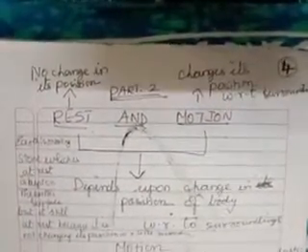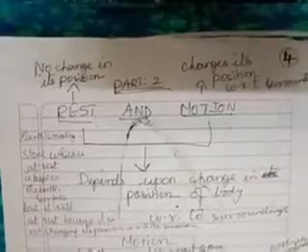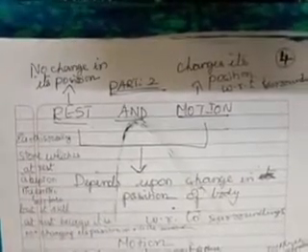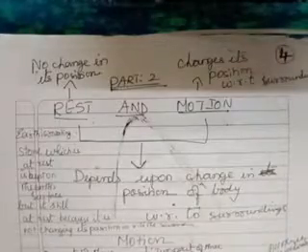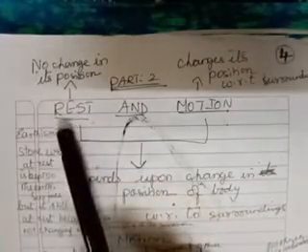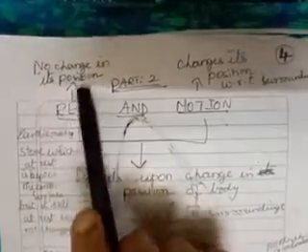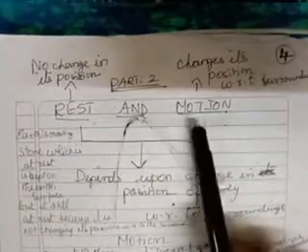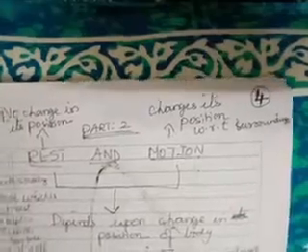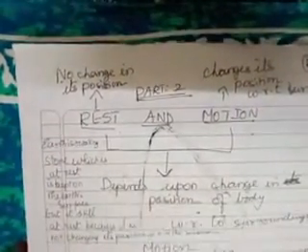Okay, so let us understand what is the meaning of rest. When can you say the body is said to be at rest, and when can you say the body is said to be in motion? You say the body is at rest when it is not changing its position, or there is no change in its position. But when you define motion, you say that the body changes its position with respect to its surroundings. Okay, so let us see with an example. Whether rest or motion depends upon the change in position of the body.